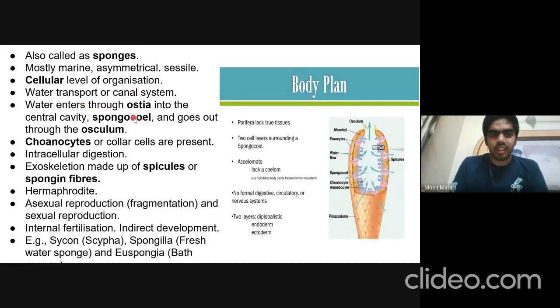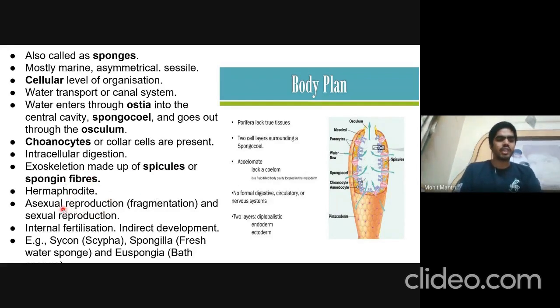Water enters through ostia. Ostia are many different pores in their body. These purple dots are ostia, these pores, and water enters through them and then fills the central cavity, which is known as spongocoel, and then goes out through the osculum. The osculum is one major pore. There are specialized cells called choanocytes or collar cells, which help in trapping the food which enters through water. Their skeleton is made up of spicules or spongin fibers, and they are hermaphrodite, that is, male and female are not separate.